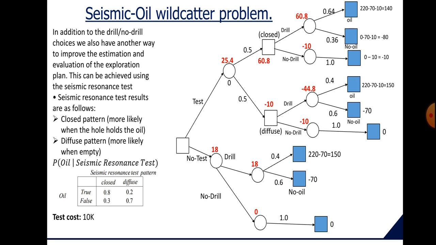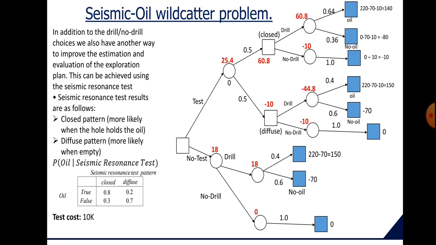This is the same as the probability that oil is present given that our test result is closed, which is the branch for this estimation. This is 0.64 into 140 and its difference with the probability that the oil is not present given the test is closed multiplied by 80. In this way we get a total revenue of 60.8k.